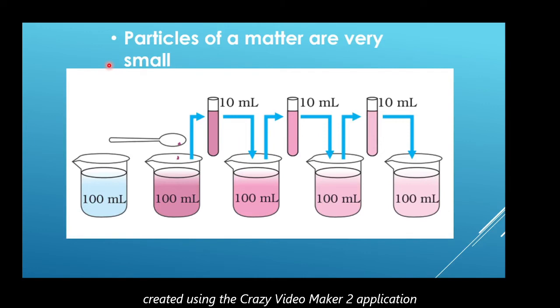We can clearly see from this diagram that solution of potassium permanganate and water is dark at the initial stage, and at the last stage it has become very light.